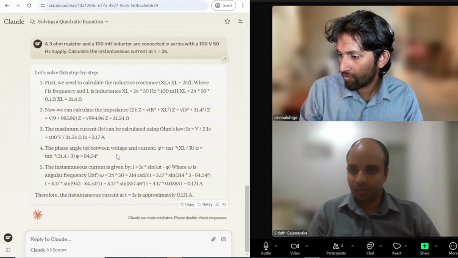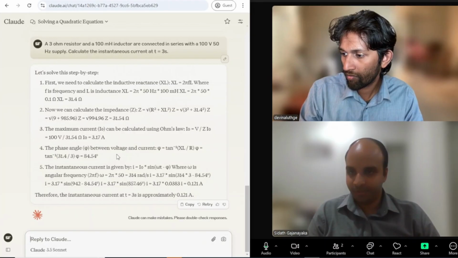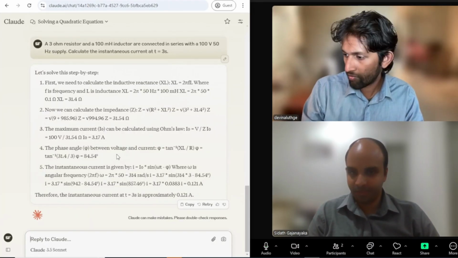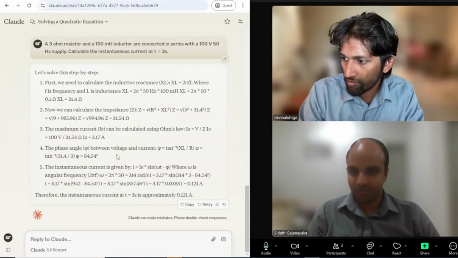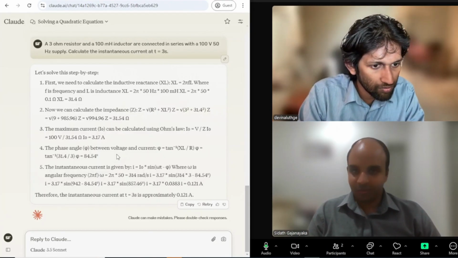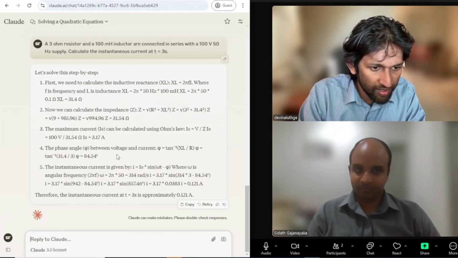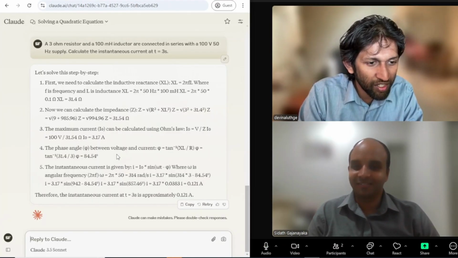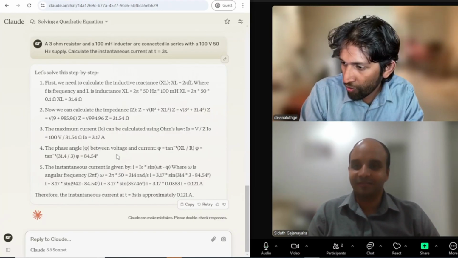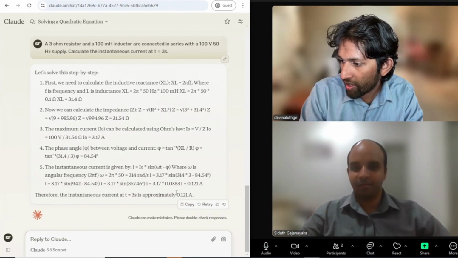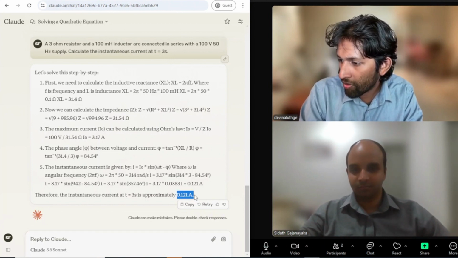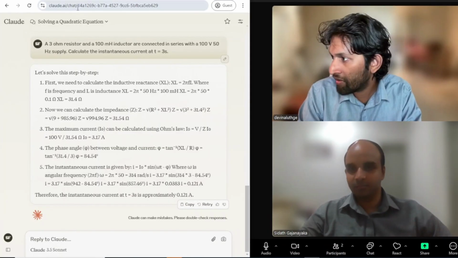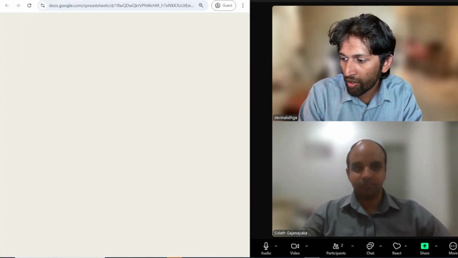So it gives a very brief explanation, and it solved it in 5 steps, but the value seems to be off. So what do you think about this? Yeah, that's wrong. Completely wrong. It's not even in the order of it. So 4.46 is the correct value. If we got that value, then we are okay. But the closest value which we got